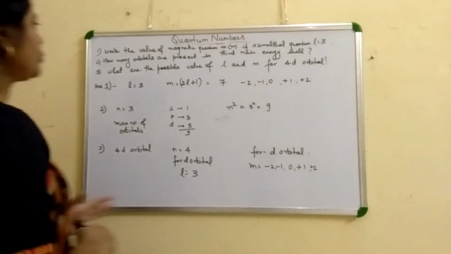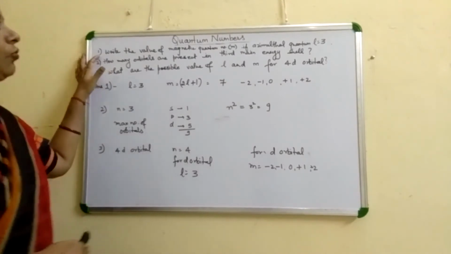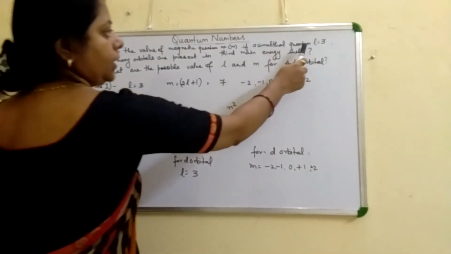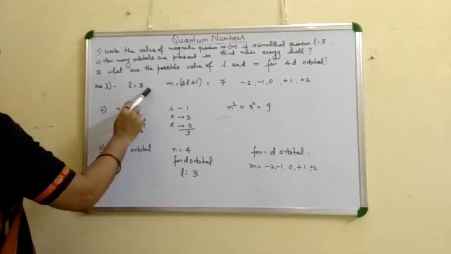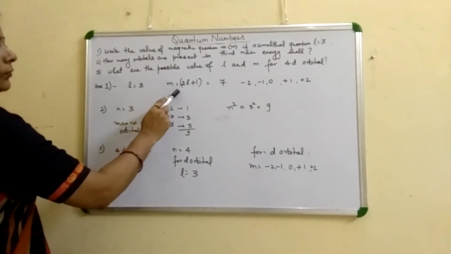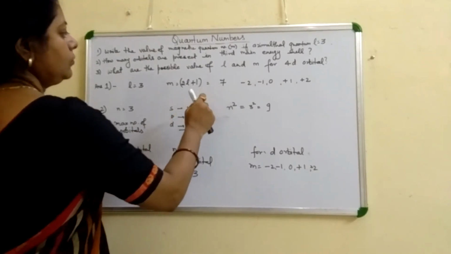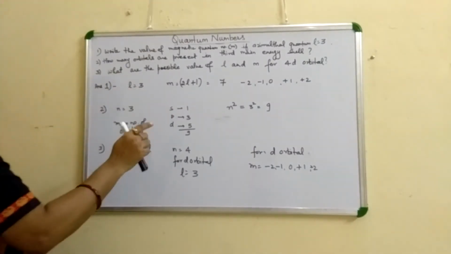Now there are some questions. As first question, write the value of magnetic quantum number m if the azimuthal quantum number L is equal to 3. So if the L is equal to 3, the value of magnetic quantum number m is equal to 2, because 3 represents the d orbital.